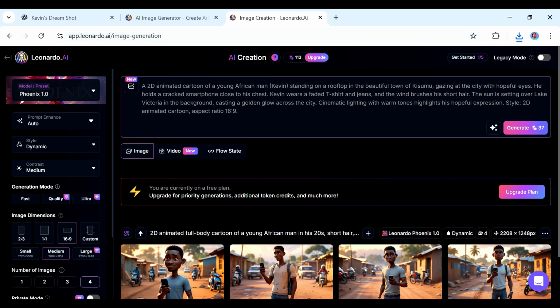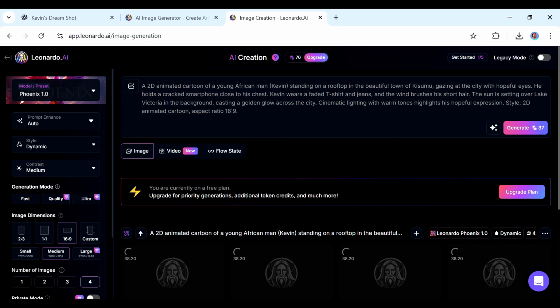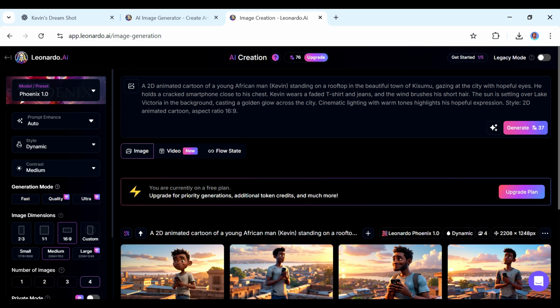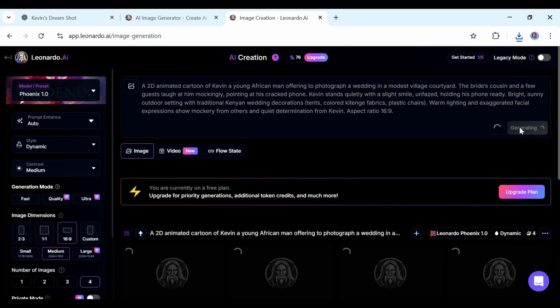Now, if you are on the paid version, which is not what we are using, you would be able to create consistent characters. You would even be able to create videos from your images, but that is a topic for another day. Right now, we just want to ensure that you're confident going from an idea, creating some images, and being able to put your video out there. So these are the images we have of Kevin. Now we can go to creating the images for the second scene. Again, just copy from ChatGPT, come back and paste it in Leonardo. And then you go on to create images for the third and fourth scene in the same way that we have created these images.